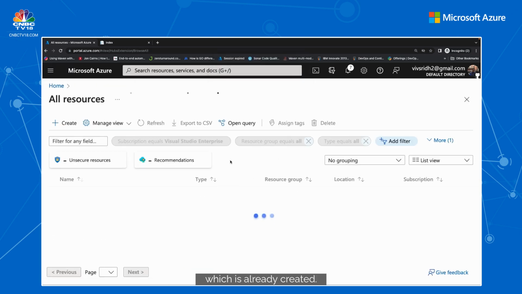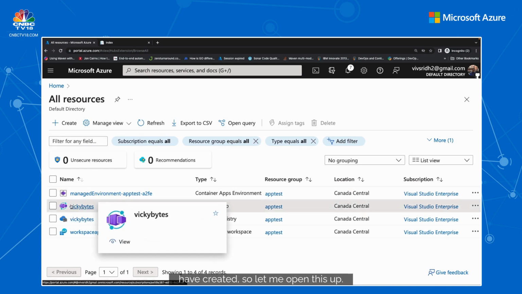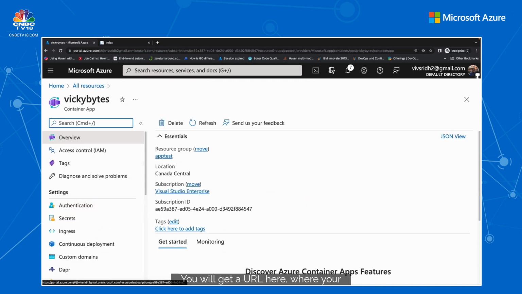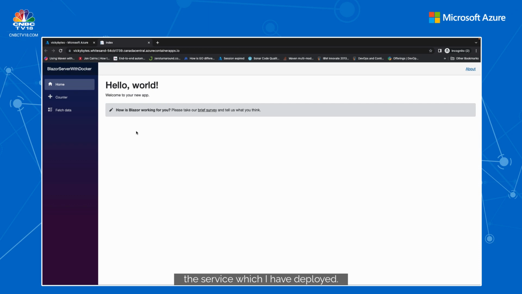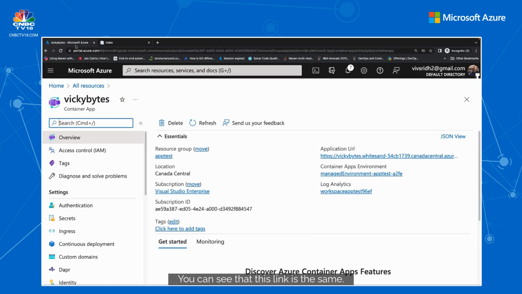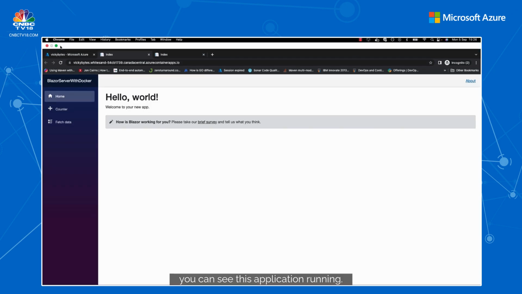Once it creates a container app, it's basically here. I'm going to show you one which I have already created. So let me open this up. You will get a URL here where your container is deployed. The API endpoint is deployed, or the container is deployed, or your complete service is deployed. And this is the service which I have deployed. You can see that this link is the same. So if I click on this link, you can see this application running.